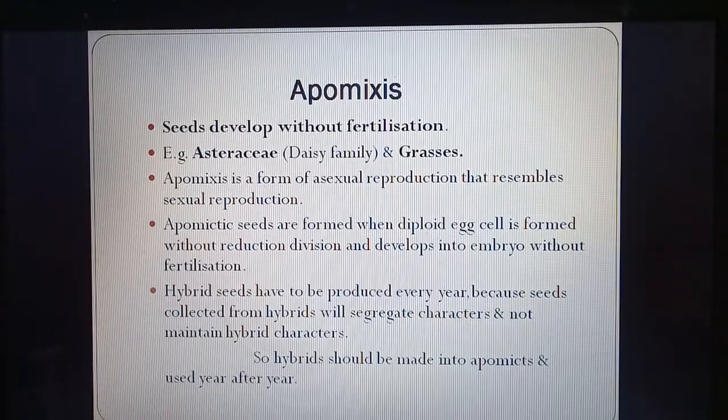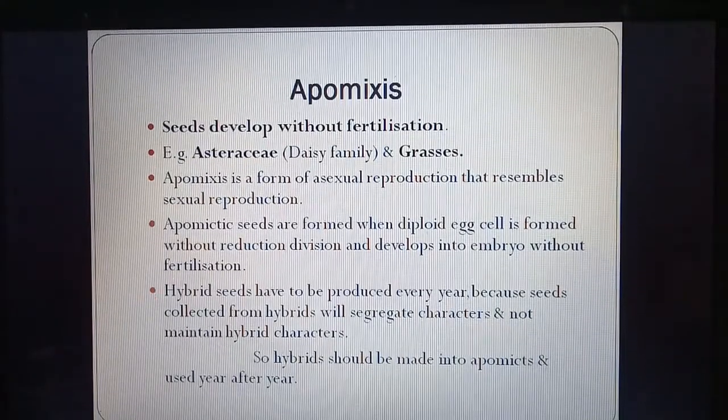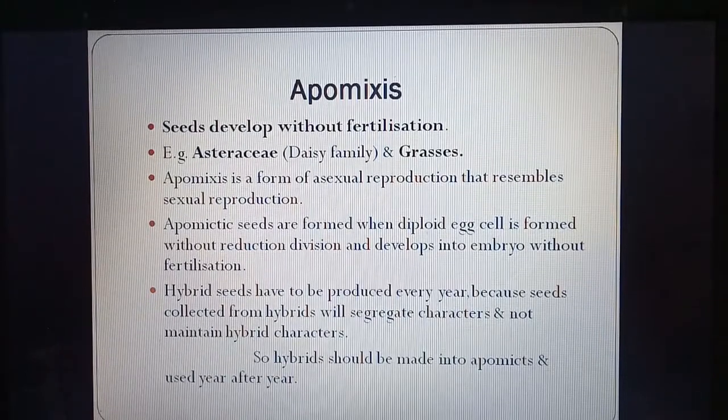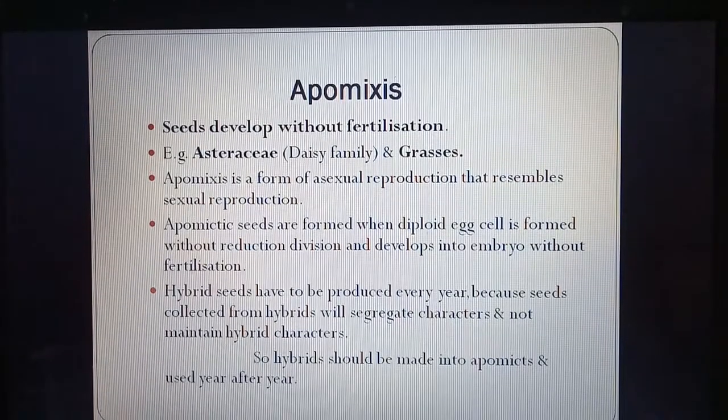Now apomixis has application in agriculture. We know that many hybrid seeds are produced and they have combined characters of two plants. But if we grow the hybrids, each year we see that the plants get new characters. Why? Because the pollen from another plant can land on the hybrid plant.